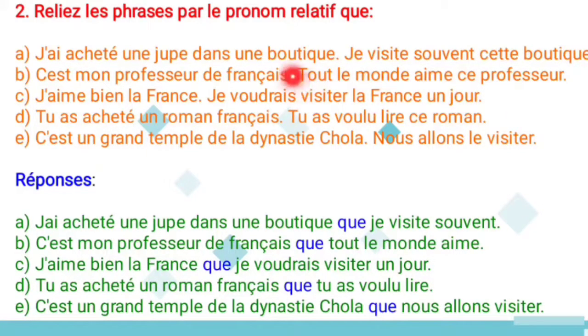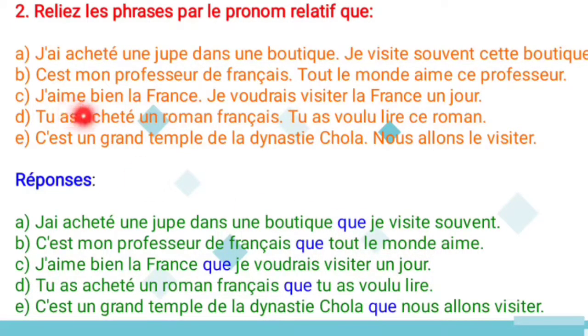So in this case, you can use the relative pronoun in between these two sentences. So the answer, c'est mon professeur de français que tout le monde aime. And it means which everyone likes.